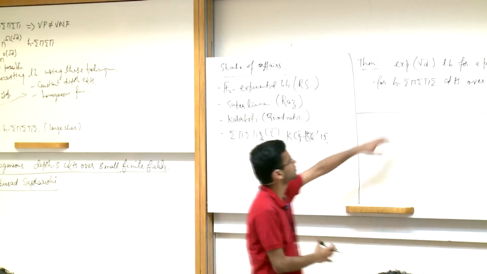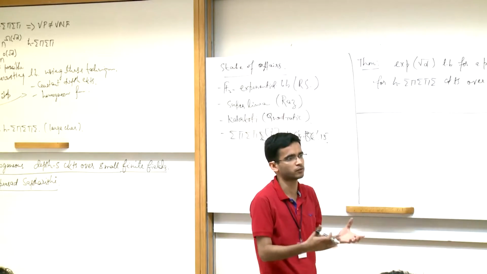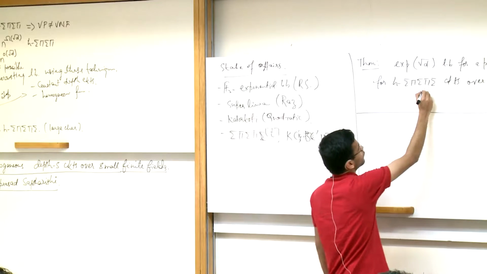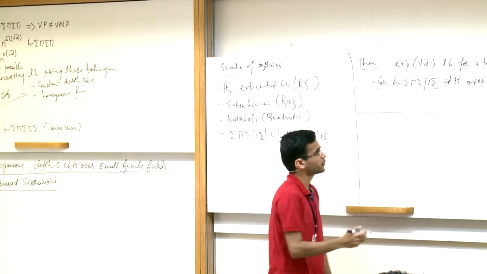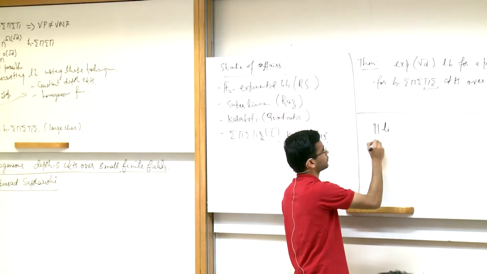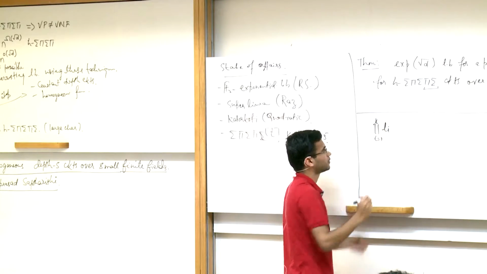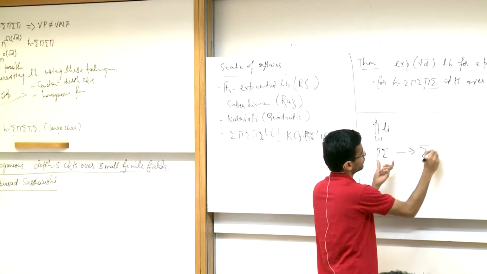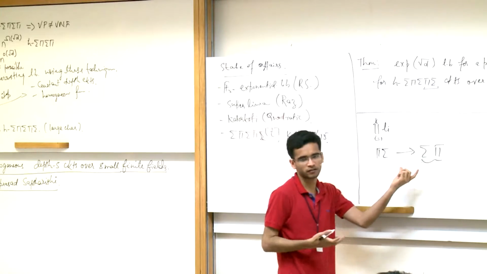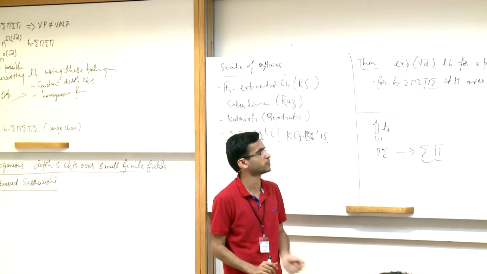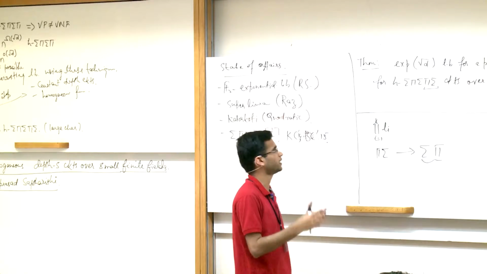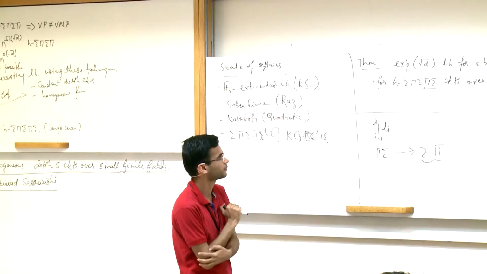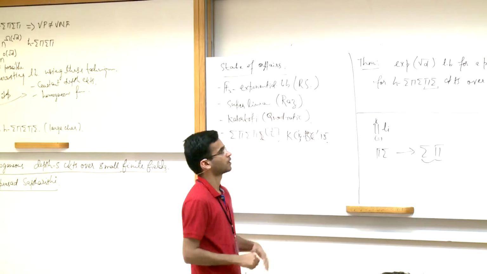For me, the most natural start here would be to take a depth 5 circuit and reduce it to depth 4 and make sure that the depth 4 lower bounds kick in. The problem is that if you look at the bottom two layers, you are computing a product of linear forms. If this product fan-in is something like K, and you want to expand it, this is a product of sums, and I want to write it as a sum of products, I'll blow up the size by a lot. Because such a product could potentially compute all possible monomials. So this trivial transformation doesn't work, and we don't know how to do this transformation efficiently.